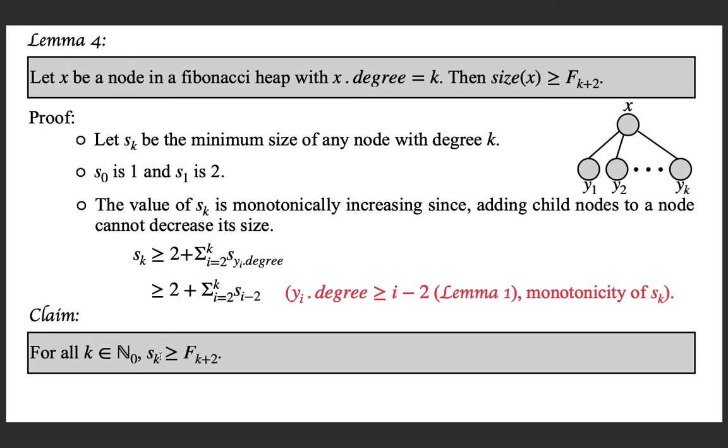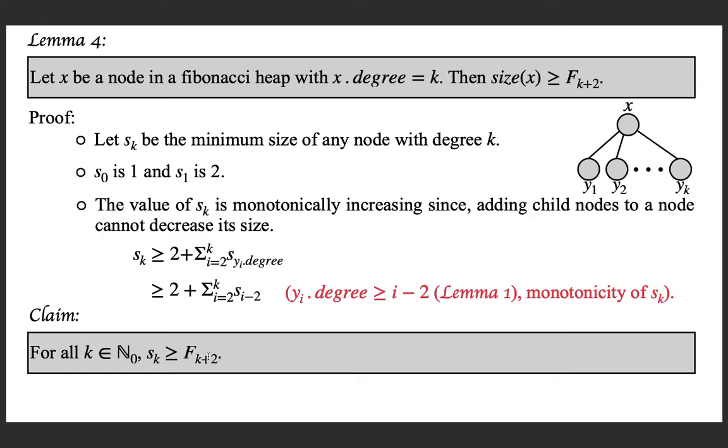Sk is the minimum number of nodes in the tree rooted at a node whose degree is k. So we are claiming that the minimum number of nodes in the tree rooted at a node whose degree is k must be greater than or equal to the k plus 2th Fibonacci number. This we have to prove.